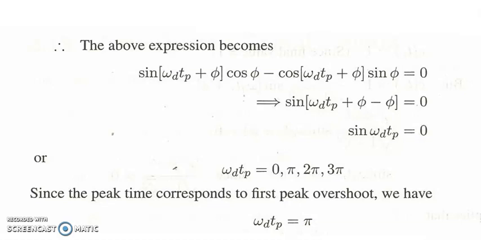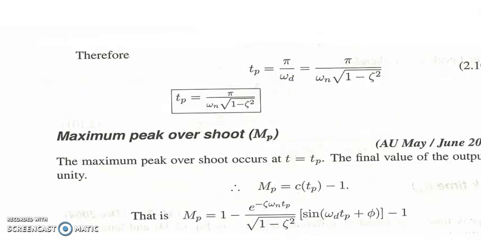Since the peak time corresponds to the first peak overshoot, we have omega d Tp is equal to pi. So Tp is equal to pi by omega d. We already know that omega d is equal to omega n into square root of 1 minus zeta square. So Tp is equal to pi by omega n into square root of 1 minus zeta square.